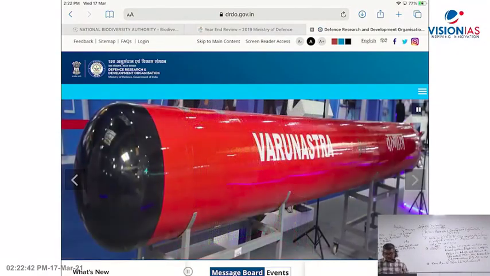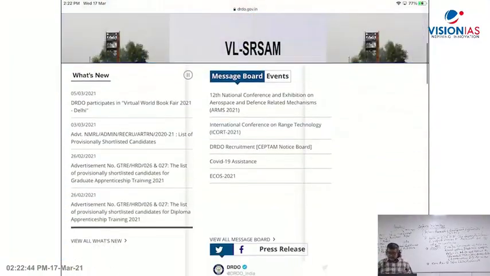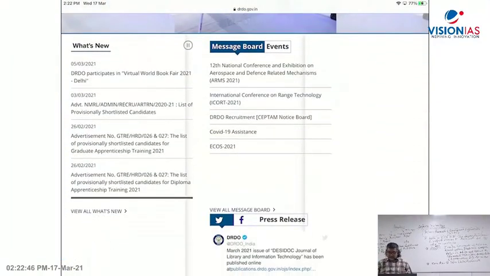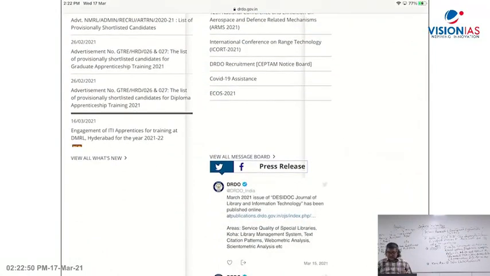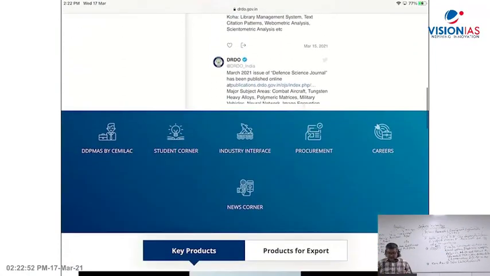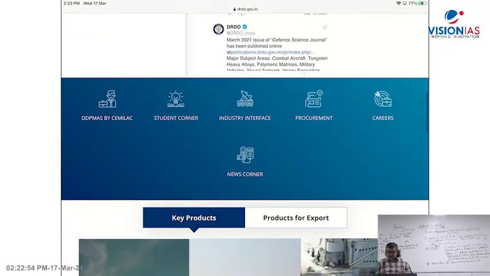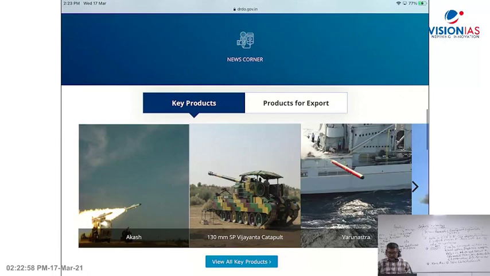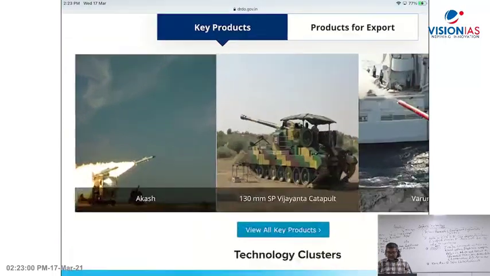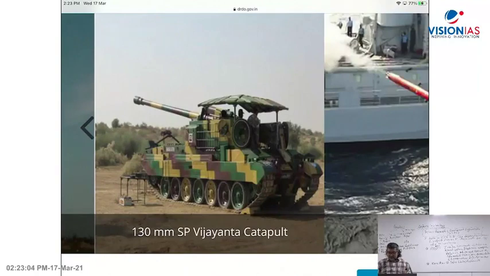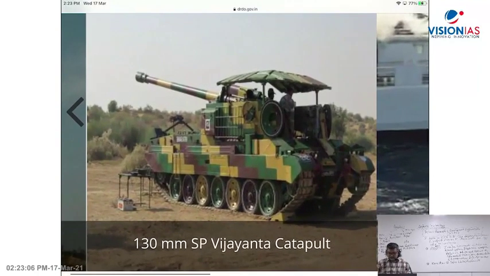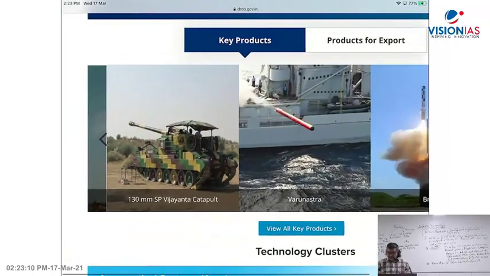What you have to follow here is that when you go here, you have view all, what's new. Whatever the latest thing, you'll find that. Student corner, industry interface, procurement, careers, news corner, key products. Now you can see that. Akash. Then you know this one, Vijayanta catapult, 130 mm SP Vijayanta catapult. Now you can see here.